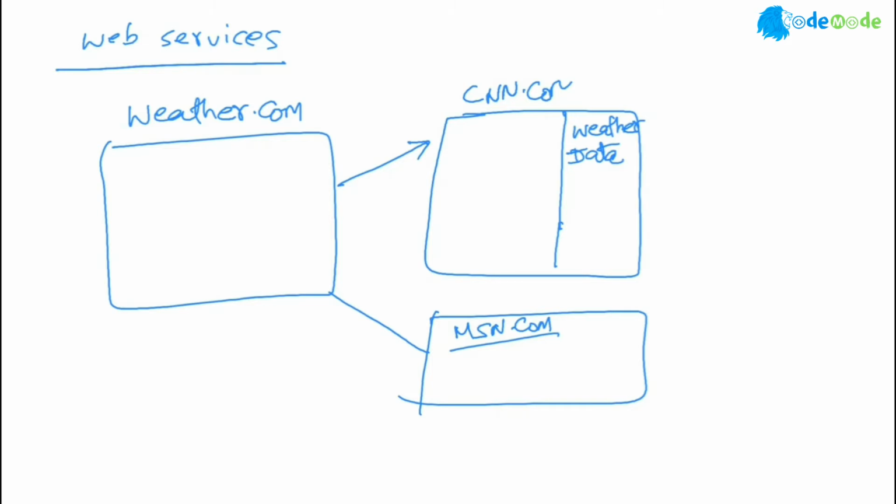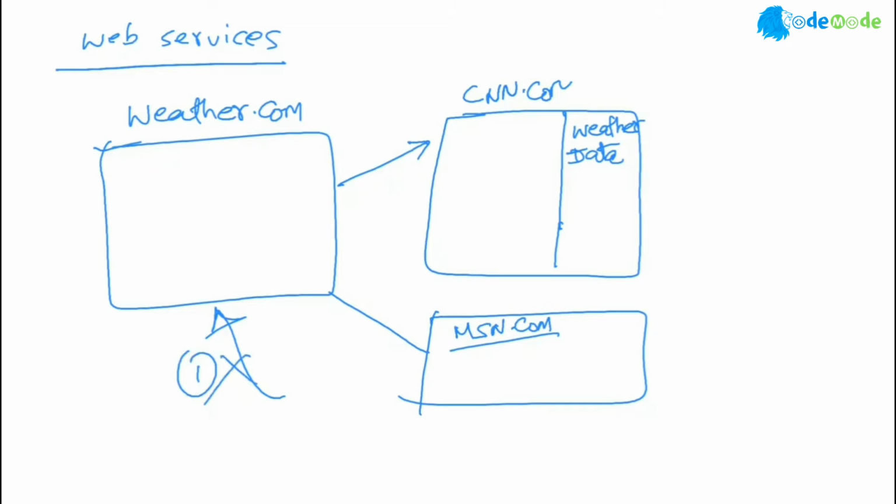There are three ways actually you can check the weather data. You can give a link and say check weather. You click that link and it comes back to weather.com. Not a preferred way, because that way now you're leaving from msn.com to weather.com. That's the first model, not a preferred model.